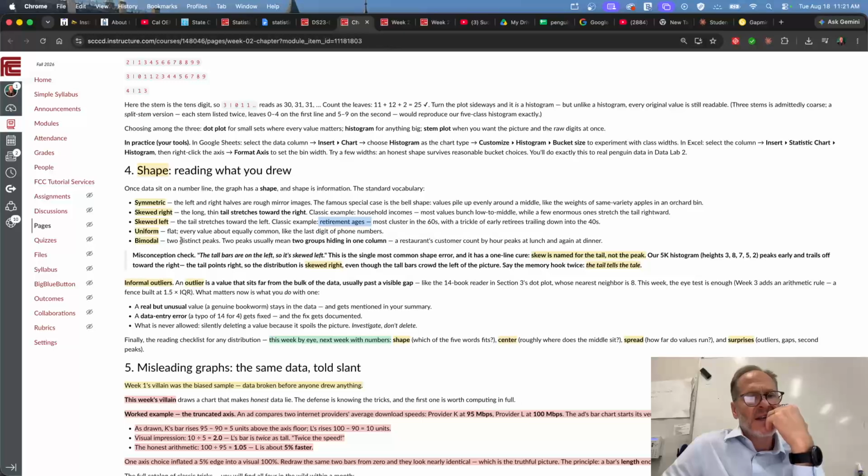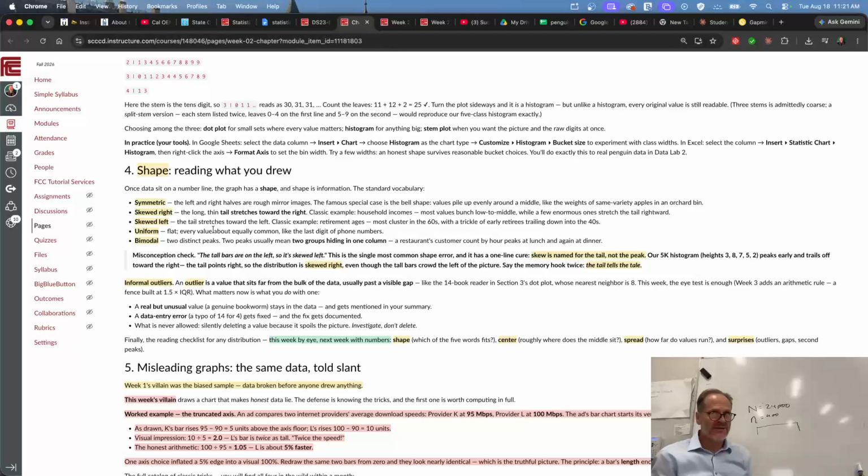And then we have uniform, which is just flat. Every value is equally common. So the flat one would look like this. Right? Just like that. Every value is equally possible. Like maybe flight arrival times, you know, between 2 hours and 2.5 hours.